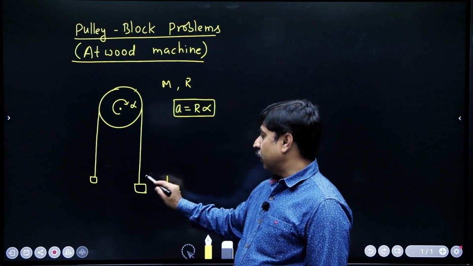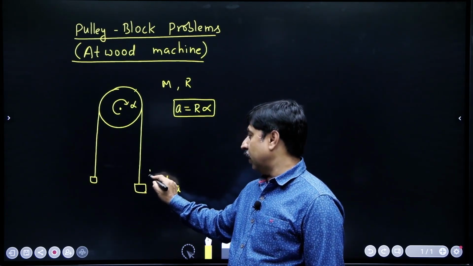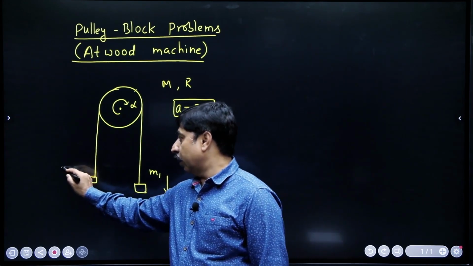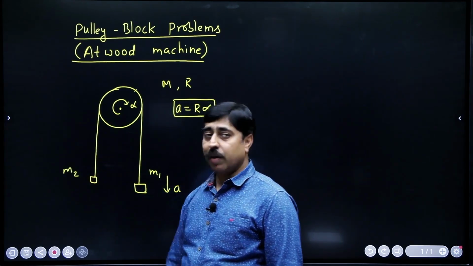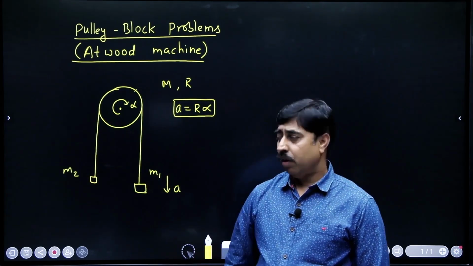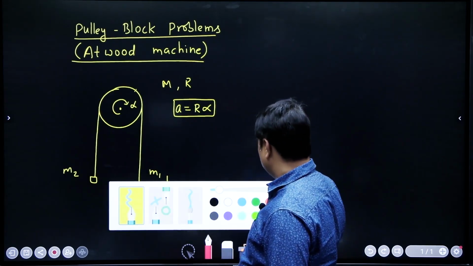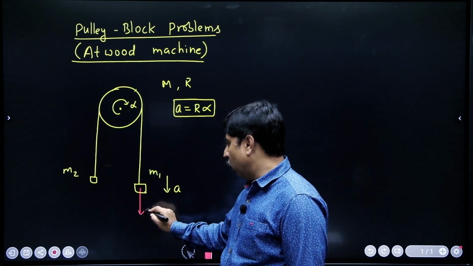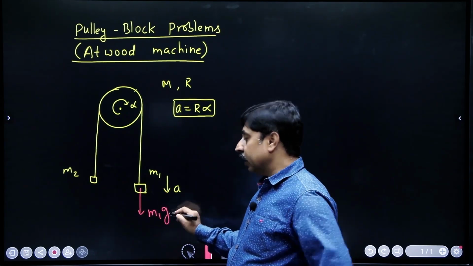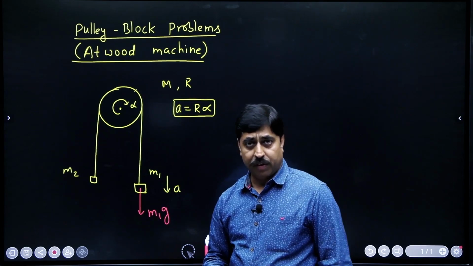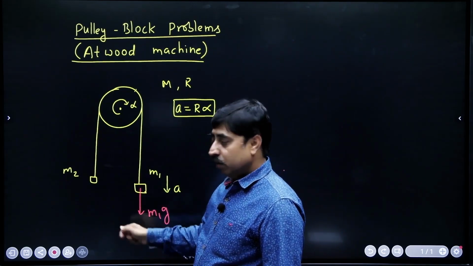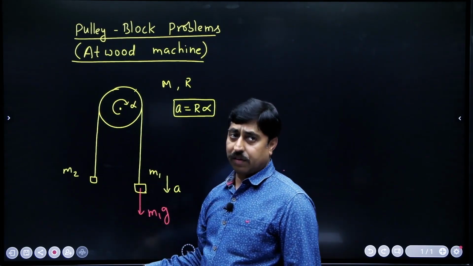Let us assume that this mass is heavier than this. This mass is m1 and this is m2. What I am saying is m1 is greater than m2, therefore it is going down. Now I will look at the system like this. This weight m1g is trying to run this system, isn't it? This is a force which is trying to run this system like this.